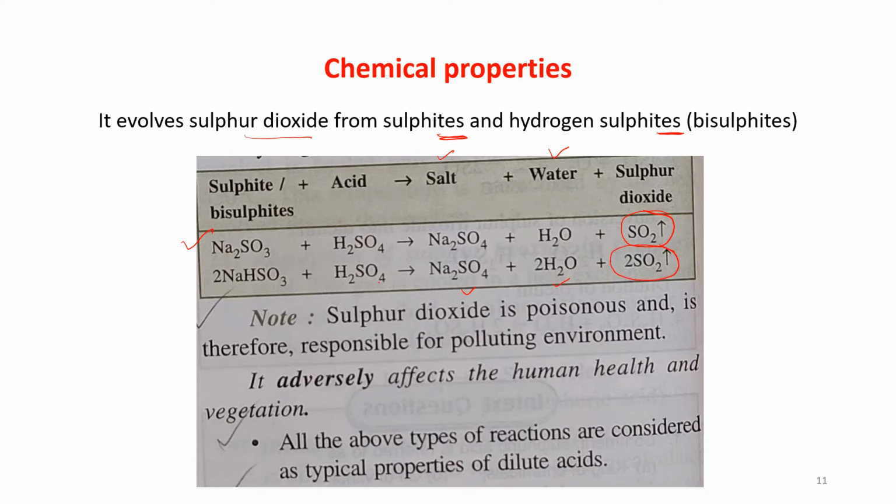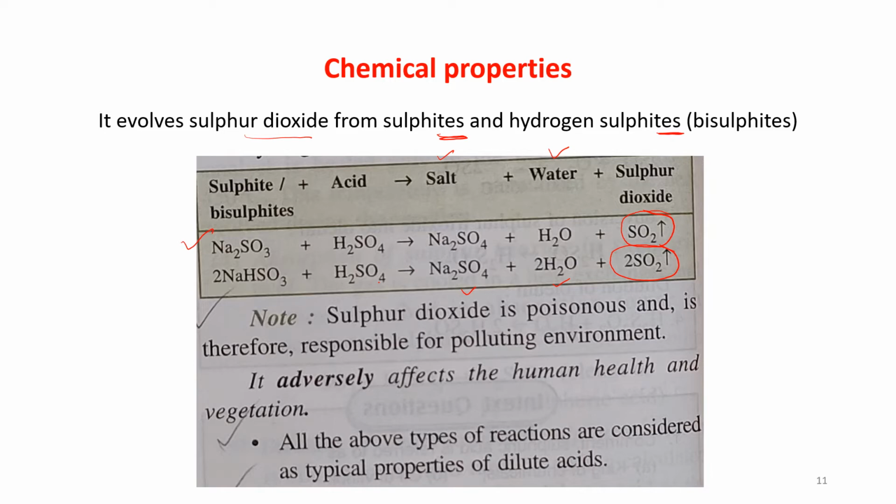So what we are getting: when sulfuric acid reacts with a carbonate or a bicarbonate salt, it gives a salt, water, and CO2 gas will come out. When sulfuric acid reacts with a sulfide salt, then H2S gas will come out. When sulfuric acid reacts with a sulfite or bisulfite salt, then SO2 gas will come out.